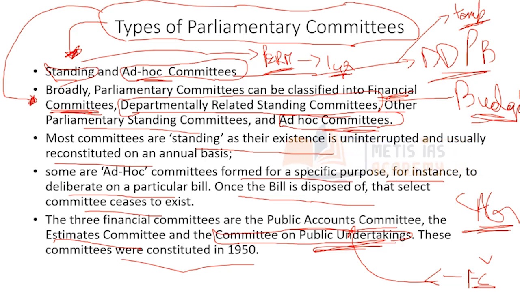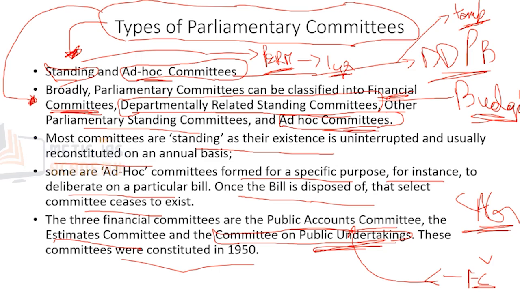Now, having the basic idea of parliamentary committees is very important. When we say parliamentary committees in the Indian Parliament, there are more than 30 to 35 parliamentary committees, specifically the select committees, and then there are a lot of ad hoc committees that are also formed. But the most important ones are the select committees.